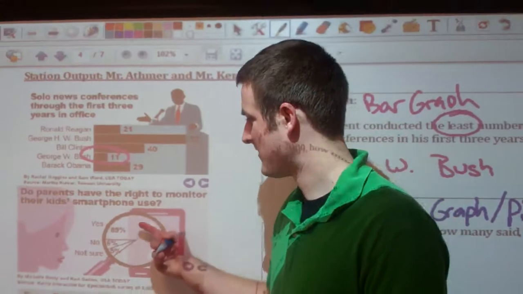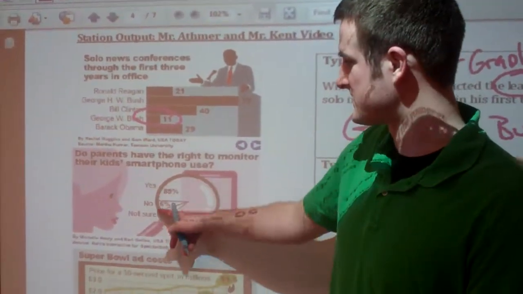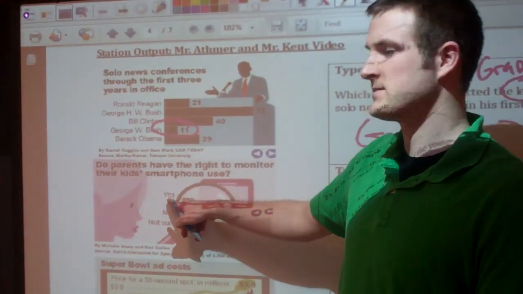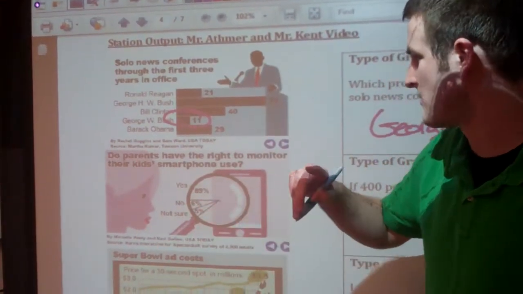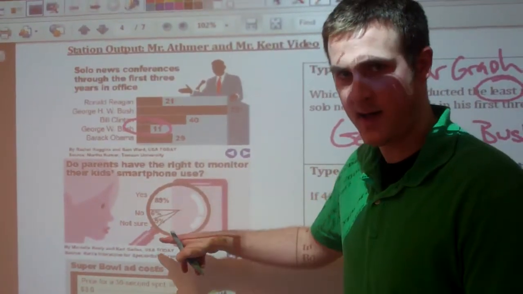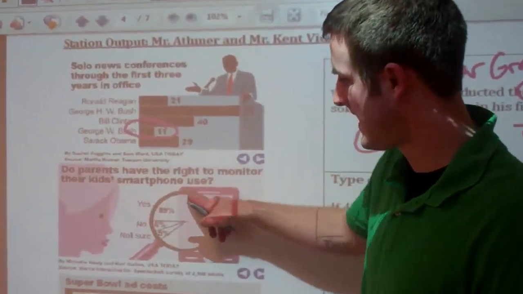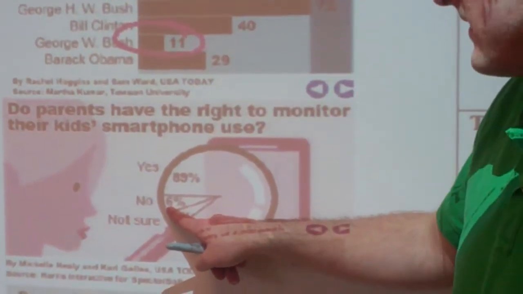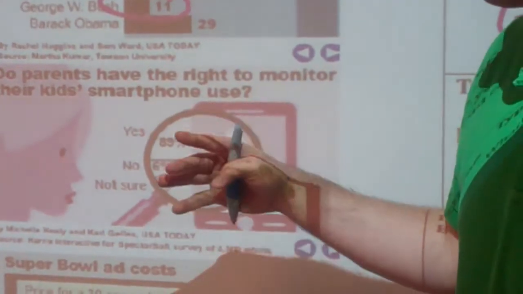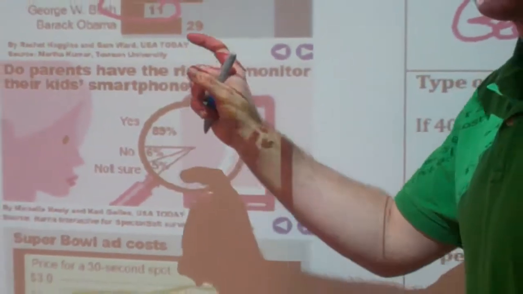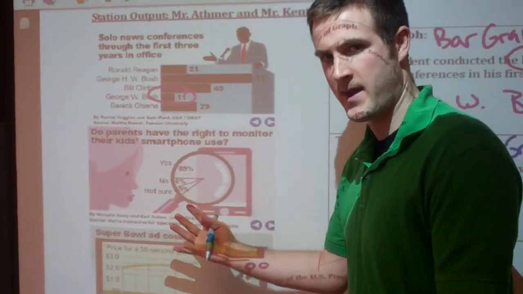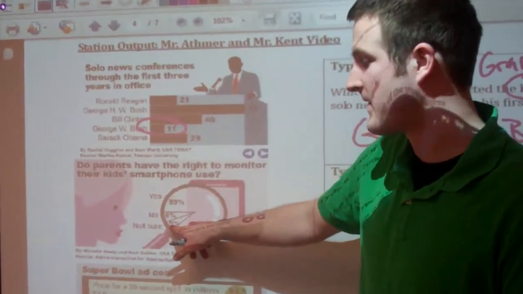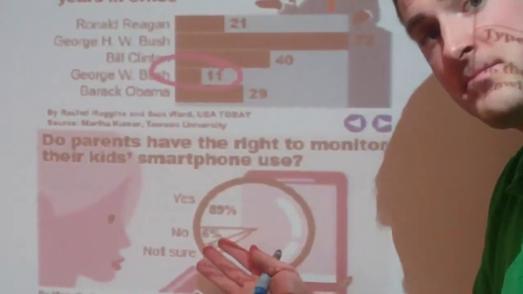All right, so let's take a look at it. Well, it's a pie, 360 total degrees, it's a big circle, and 89% said yes, parents do have the right to monitor their kids' smartphone use, so it's the biggest part of the pie. 89% of the pie is devoted to the yes column. And now we also have the little sliver that says no. 6% of the total amount of people that were surveyed said no. So it's a smaller part of the pie. And also, we have a little category that says not sure. So that says 5%, it's smaller than the 6% piece of the pie.